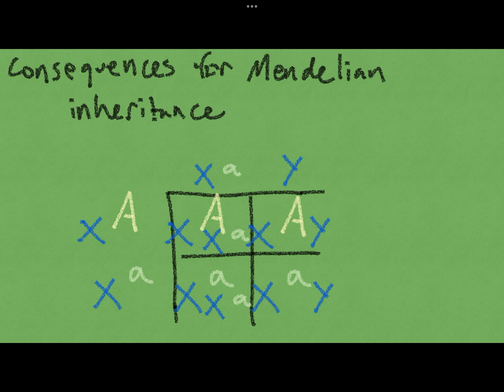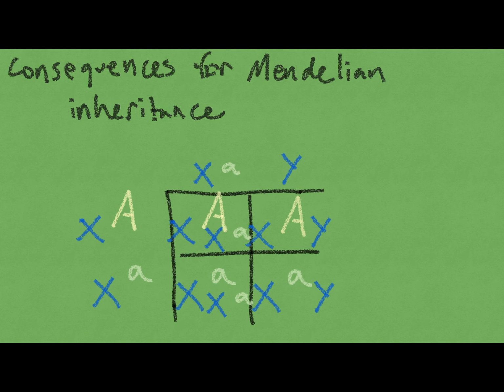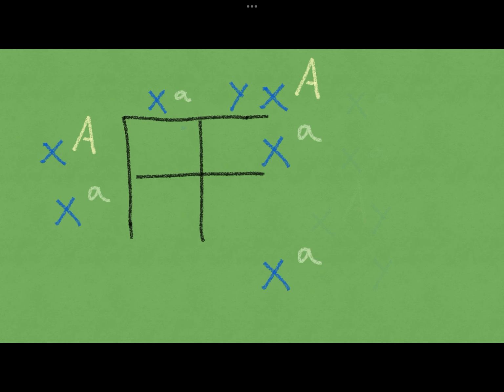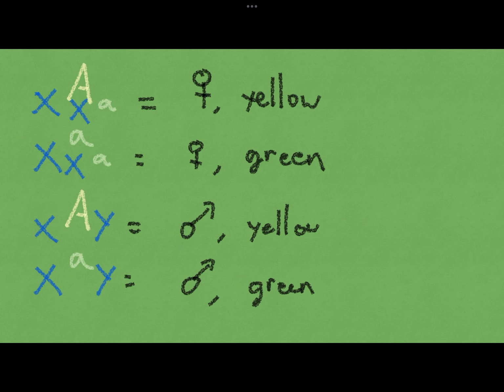After some slight differences in my setup, my process is now the same. I fill in my Punnett square just the same as I would if I was talking about an autosomal trait. But because things get a little bit more messy, I'm going to pull all my values from the boxes of the Punnett square off to the side. Now I can look at each individual value and determine its phenotype.